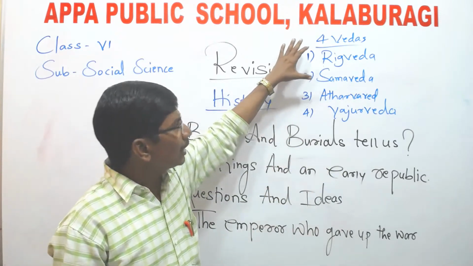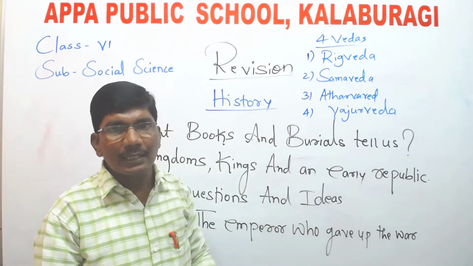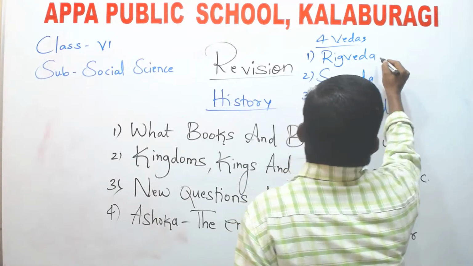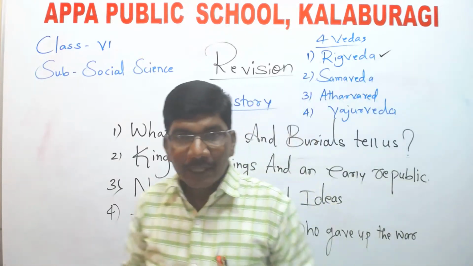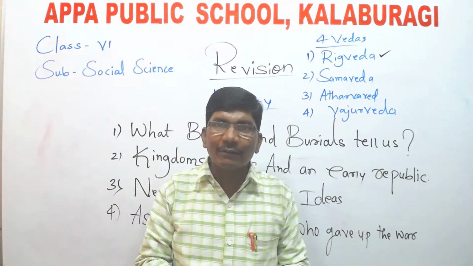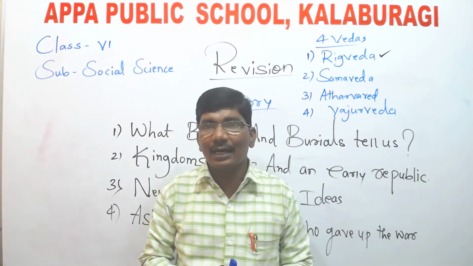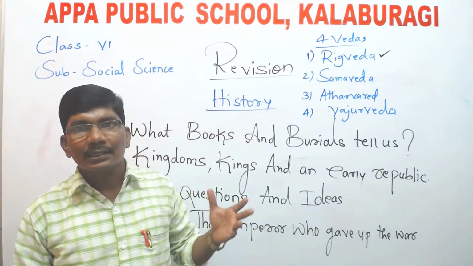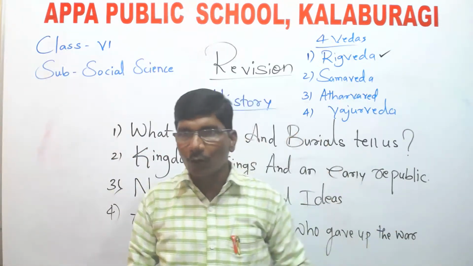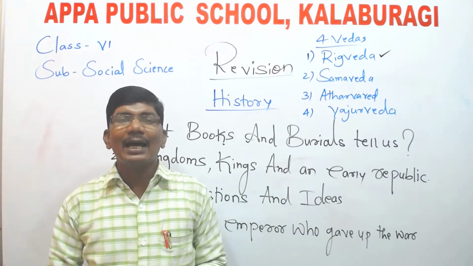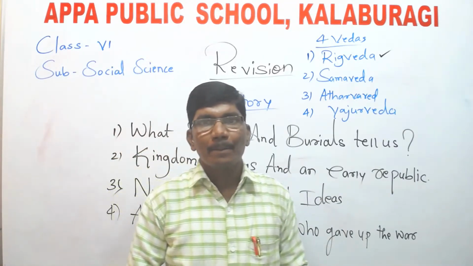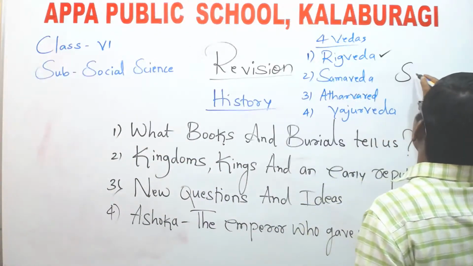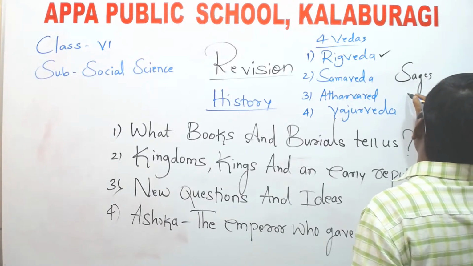Out of these 4 Vedas, which is the oldest Veda? The answer is Rig Veda. Rig Veda is one of the oldest Vedas. Many years ago, about 3,500 years ago, the Vedas were composed by the sages. You can say priests also.